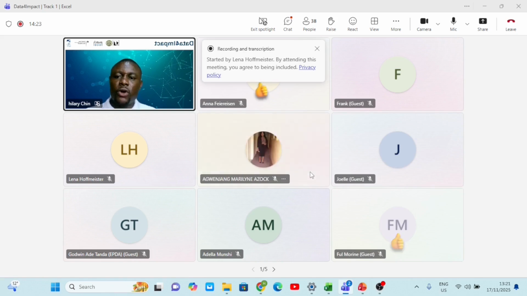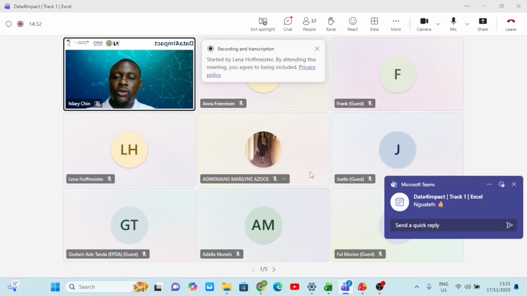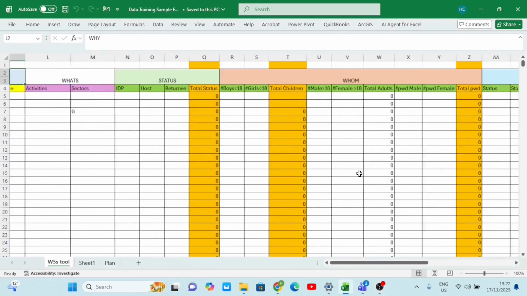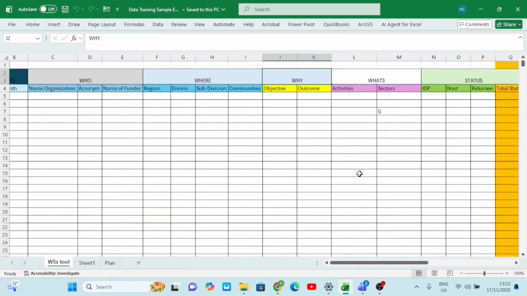So I'm going to launch my Excel and show you what we expect to produce at the end of this training, how we want it to look like, capturing the 5Ws and some of the areas that we have looked at in Excel. Okay, perfect. So this is what we want to achieve today. This is how we want it to look like.